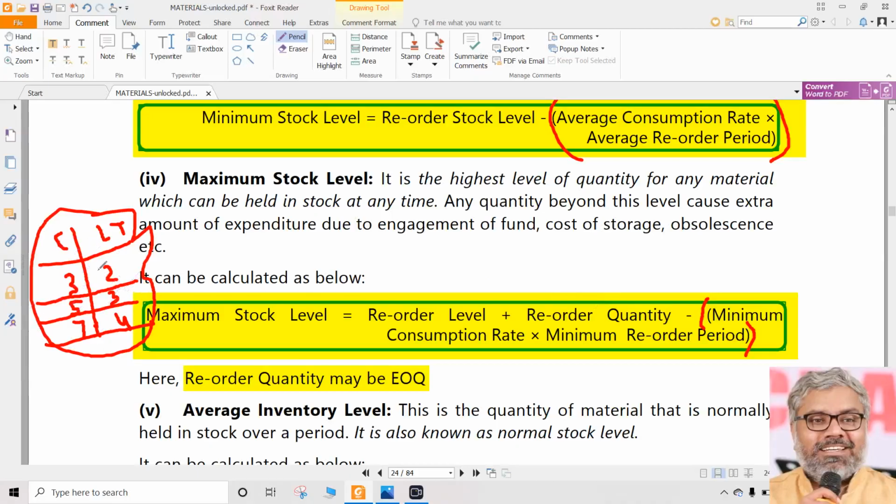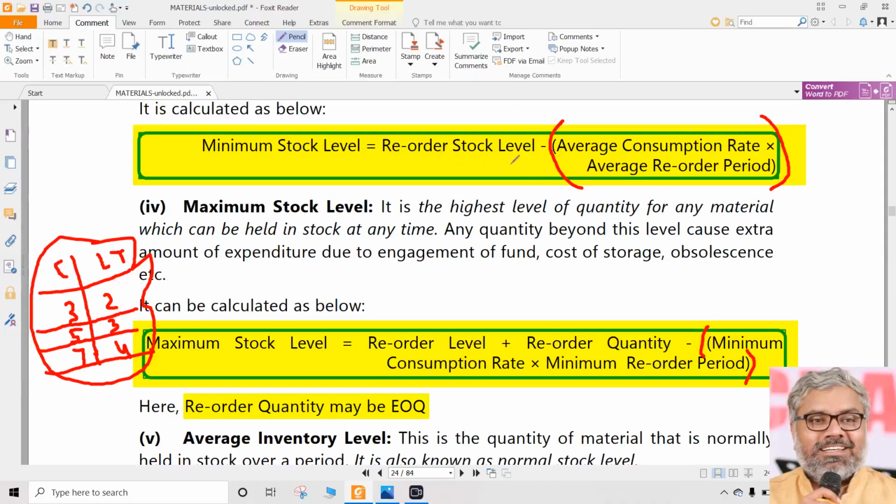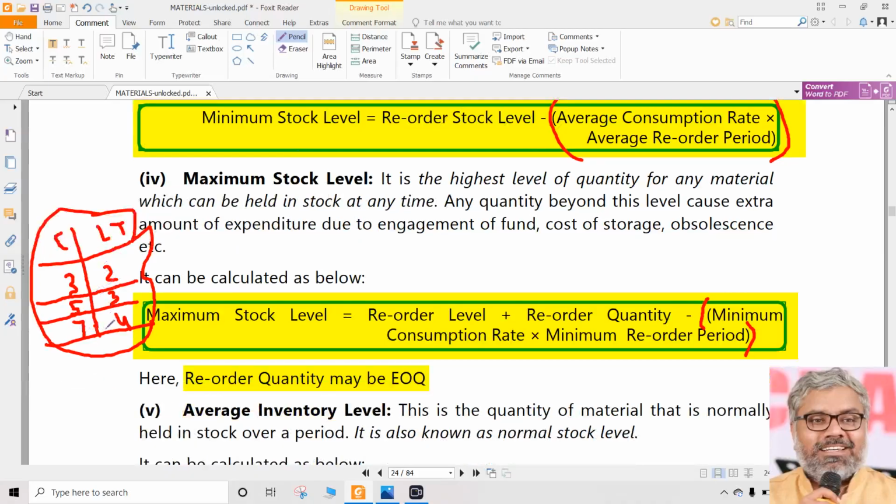So from this data, can we find out the reorder level? Yes. What was the formula? Maximum consumption into maximum lead time. So 7 kilos per day into 4 days, that is 7 4s, 28 is going to be the reorder level. Kilos, tons, lakhs of tons, whatever it could be, just for example purposes. That is the reorder level: maximum consumption into maximum lead time.